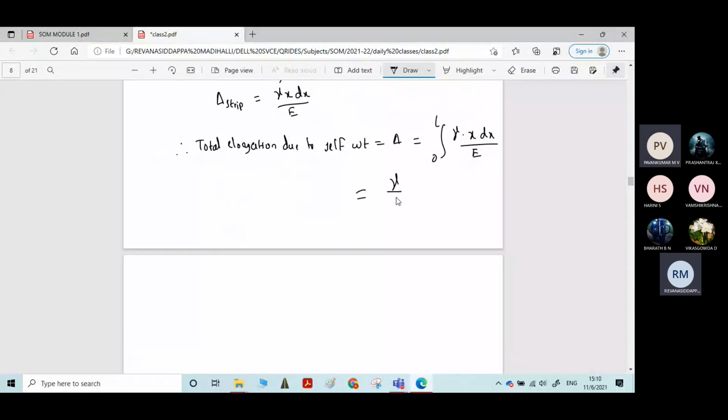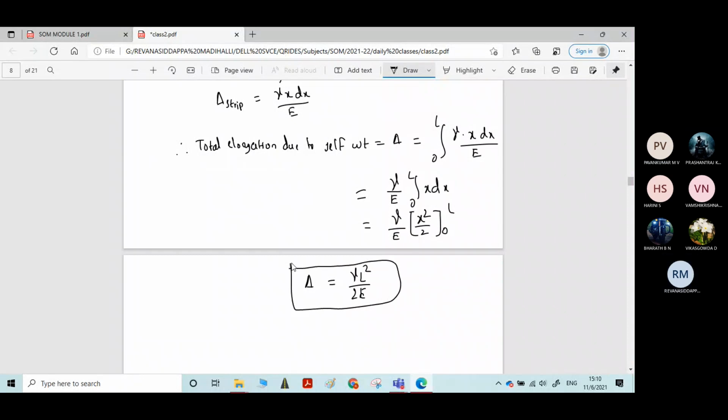Gamma by E into integration from 0 to L of x dx. What is the integration of x? It is x square by 2, with limits from 0 to L. Therefore, applying the limit, delta is equal to gamma L square divided by 2E. That's it, the derivation is over.